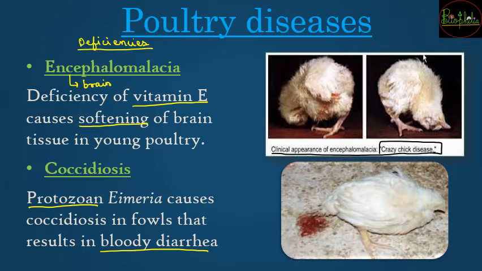Because one reason is that birds are attracted to colors. So, a very important point: birds are attracted to colors.